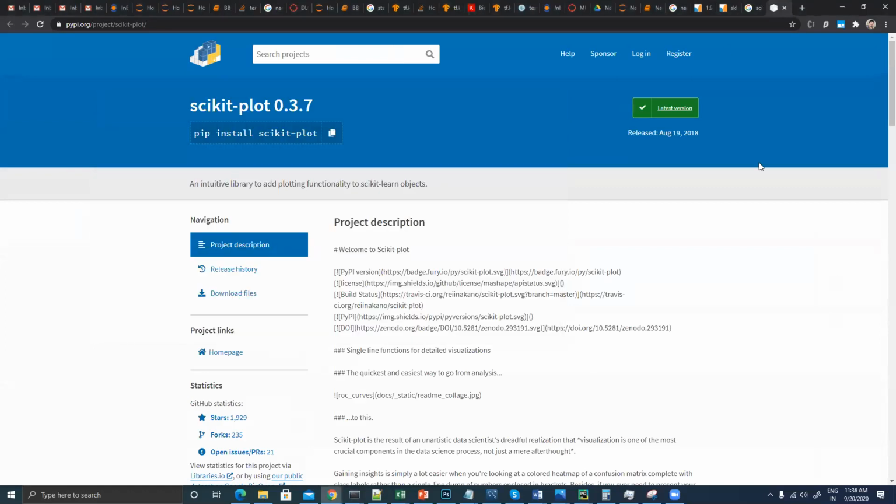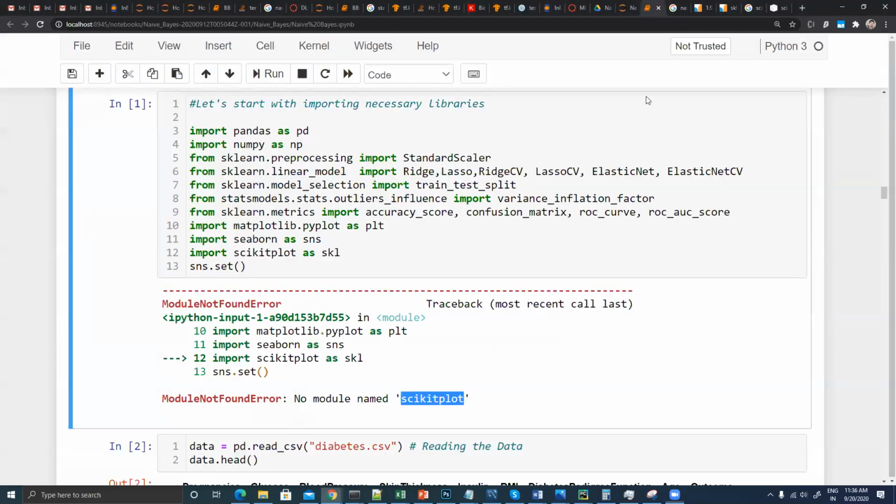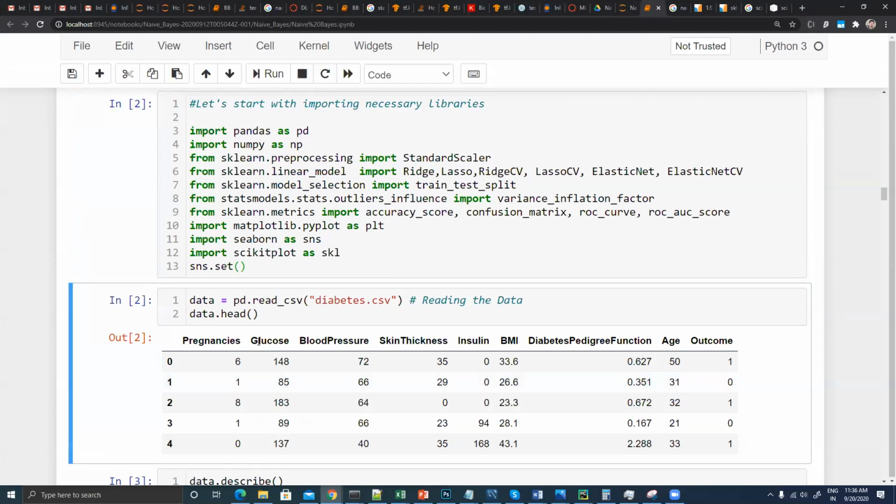Yeah. So whenever you get confused, just do one thing: try to search on PyPI. PyPI is the official repo for any pip package, so you will be able to get the exact pip installation command. You can copy it and execute it if something is not working for you. So simple. Now things are working for me.